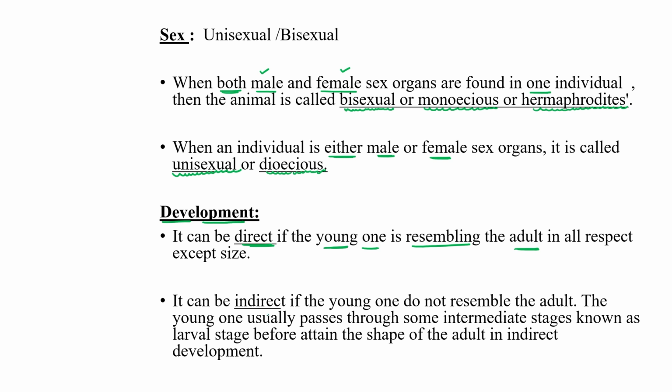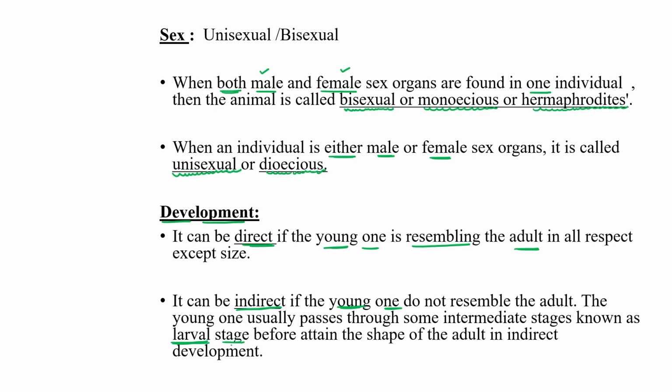Or it can be indirect when the young one is totally different from its adult one, meaning the young one does not resemble the adult. The young one usually passes through some intermediate stages known as larval stages, like you find in insects and amphibia.